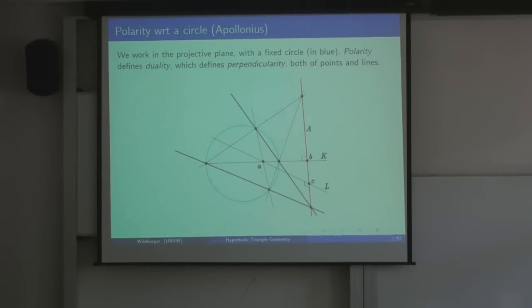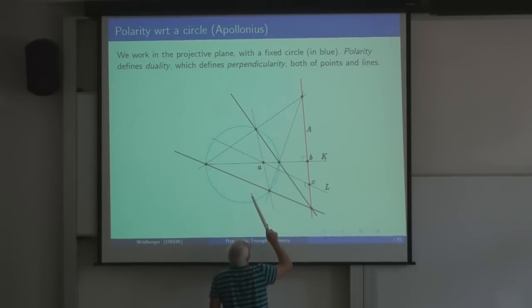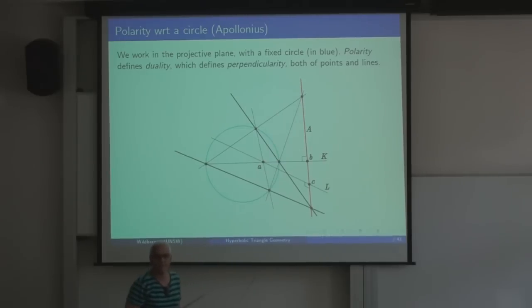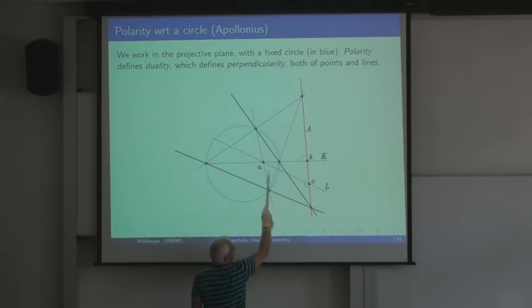So for example, the dual of this is this. So this line here is perpendicular to our red one. This one is also perpendicular. So any line through this point is perpendicular to this line.